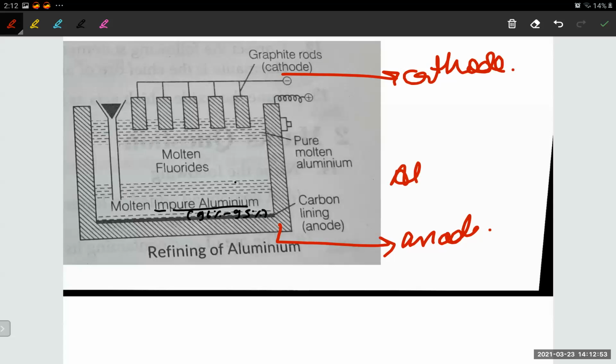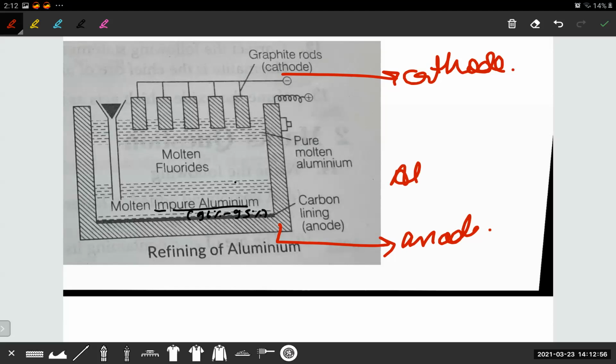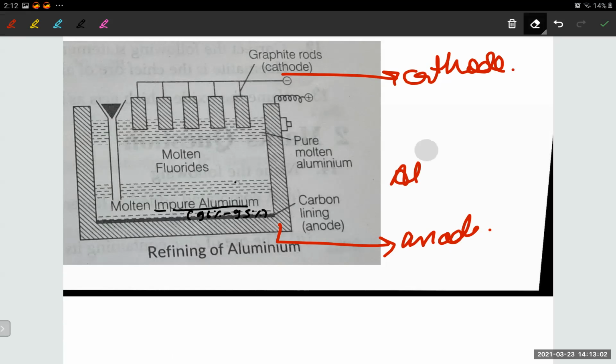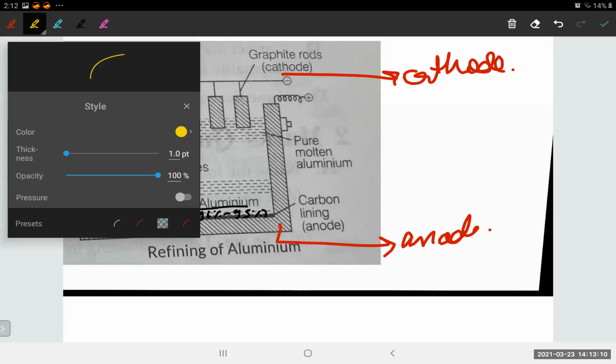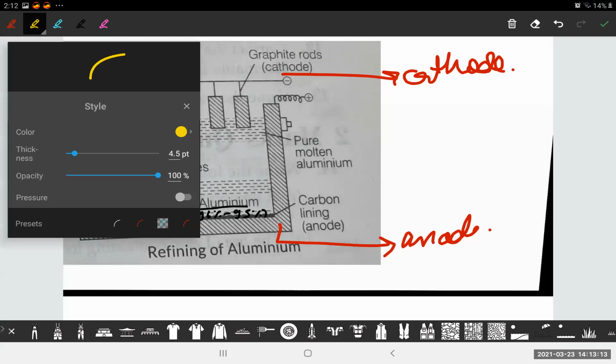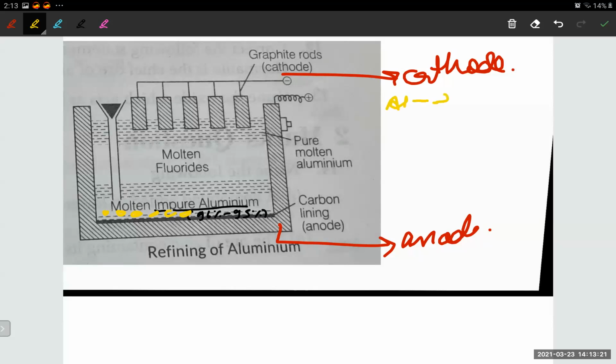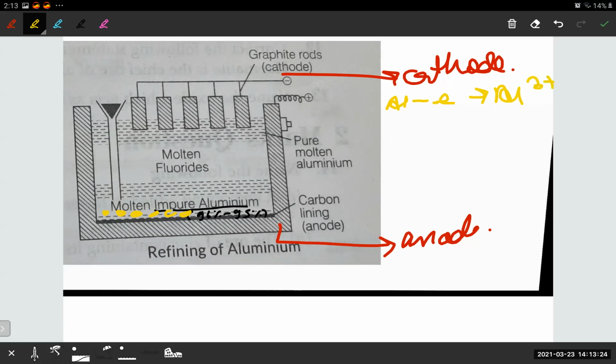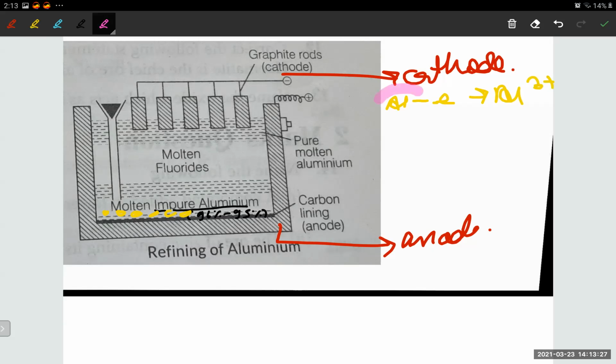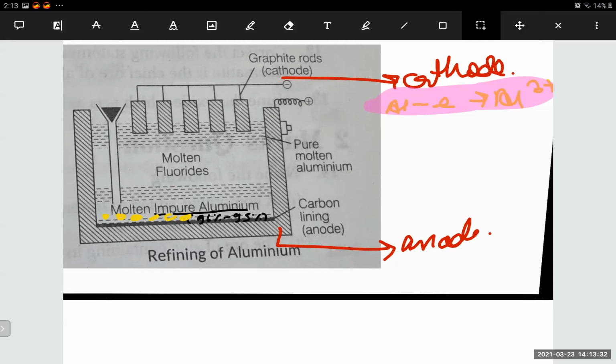So we all know that aluminium is now like this. It's simply a neutral molecule, isn't it? It's just a neutral molecule now. So what will happen? Will it react? No, it will not. But it is lying on the anode only. Can you see? It's lying on the anode only like this. So this aluminium will lose electrons. It is very complicated, but please try to understand. See, it's a very simple thing. It's at the anode, isn't it?